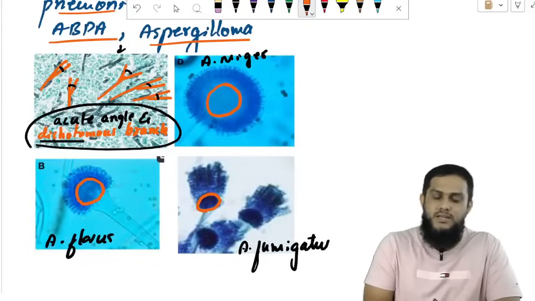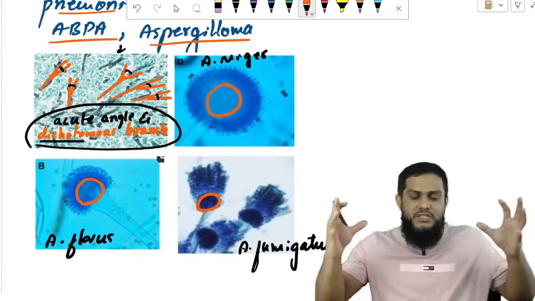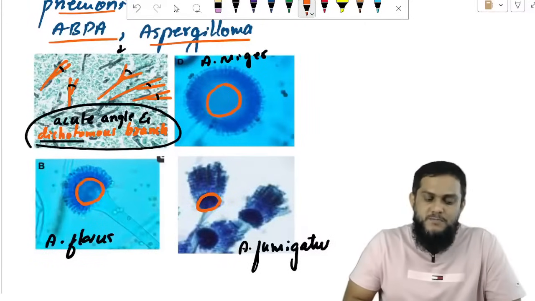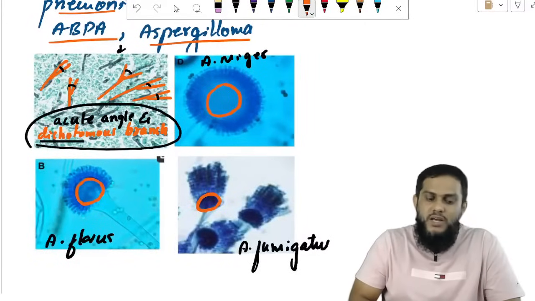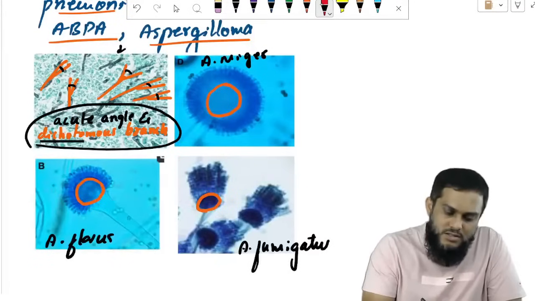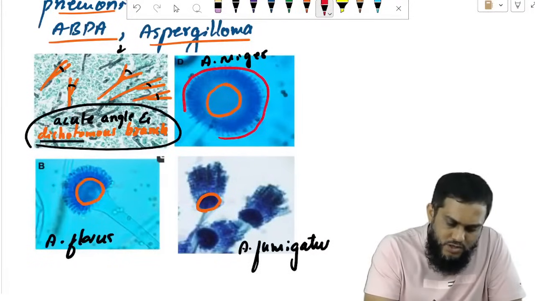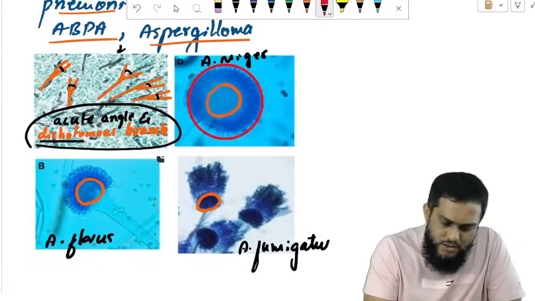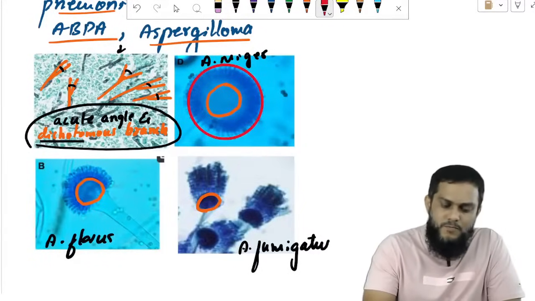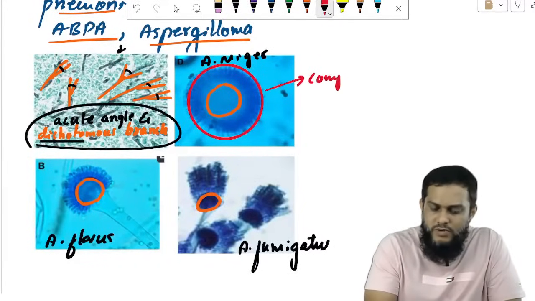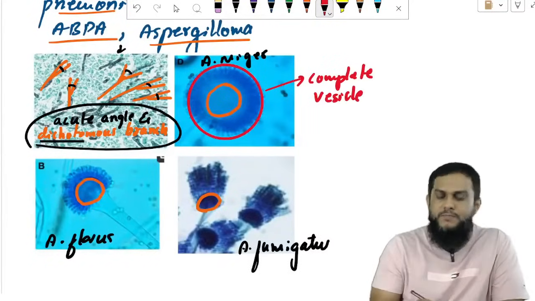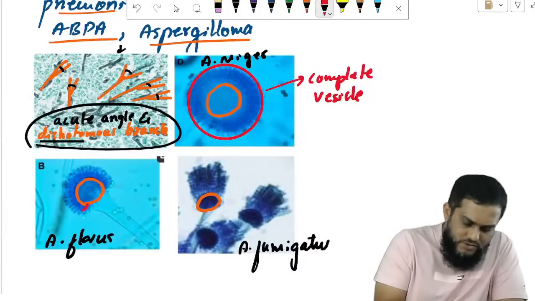What is this? Vesicle. See how much of the vesicle is surrounded by conidia. Sir, the complete vesicle is surrounded by conidia. So, Niger. Here, you see how much of the vesicle is surrounded by conidia.